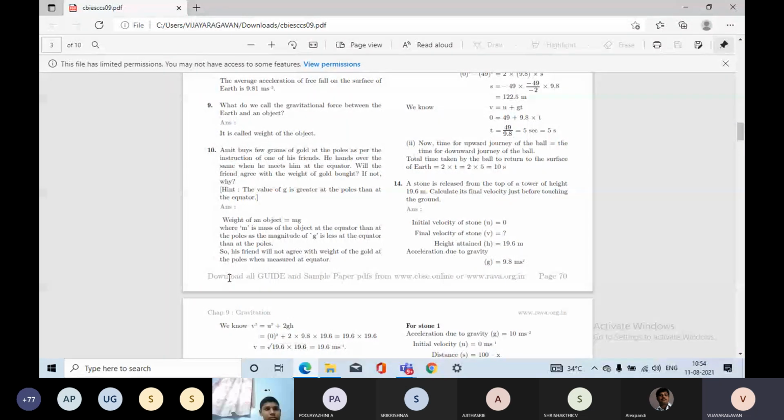So see here, the answer: weight of the object is equal to mg. mg means mass into gravity. You know what gravity is? Gravity is 9.8. Where m is the mass of the object at the equator and then at the poles, the magnitude of g is less at the equator than at the poles. So this is the hint given in the question itself. So his friend will not agree with the weight of the gold at the poles and at the equator.